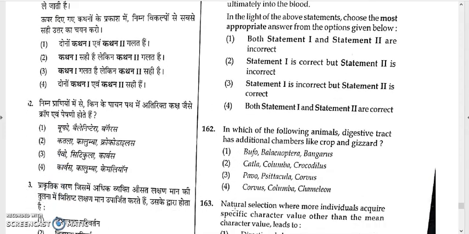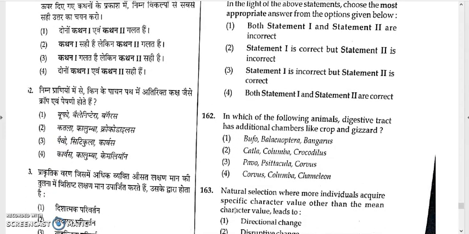Now 162. In which of the following animals does the digestive tract contain additional chambers like crop and gizzard? Basically those are birds. If you look at the options, choose the one containing only birds. This is a feature of birds. Pavo is a bird, and Psittacula and Columba, all three are birds. So the answer to 162 will be option 3.